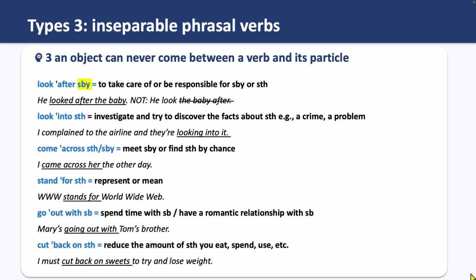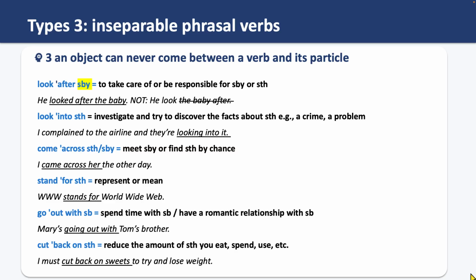Next phrasal verb is come across somebody or something. If you come across somebody, you meet them. And if you come across something, you find it by chance. Anyways, if you come across something or somebody, you meet somebody or find something by chance.